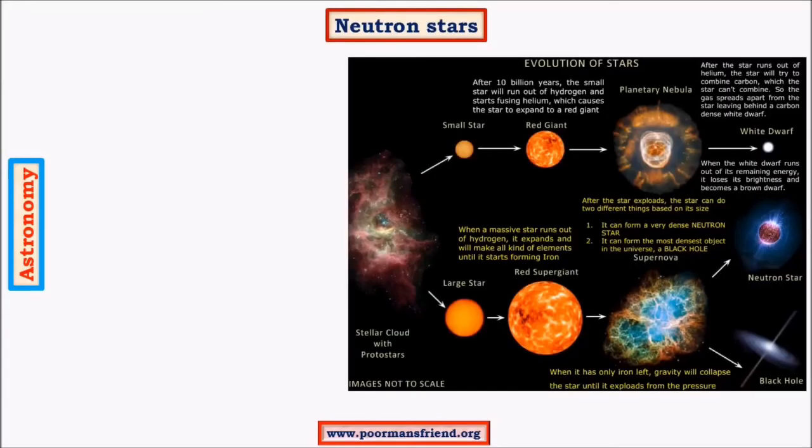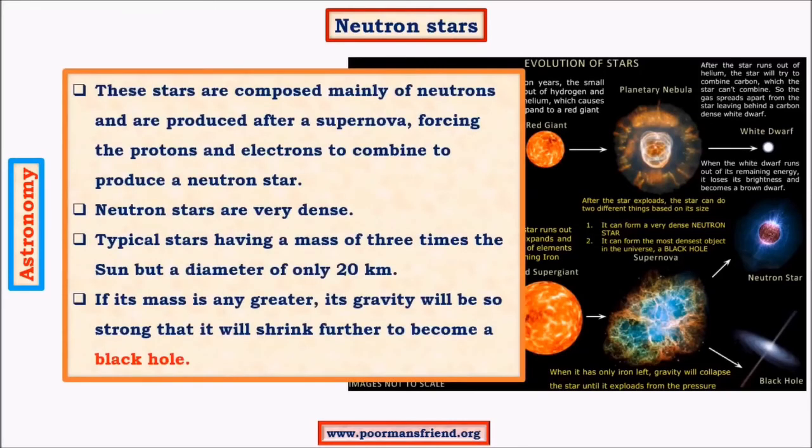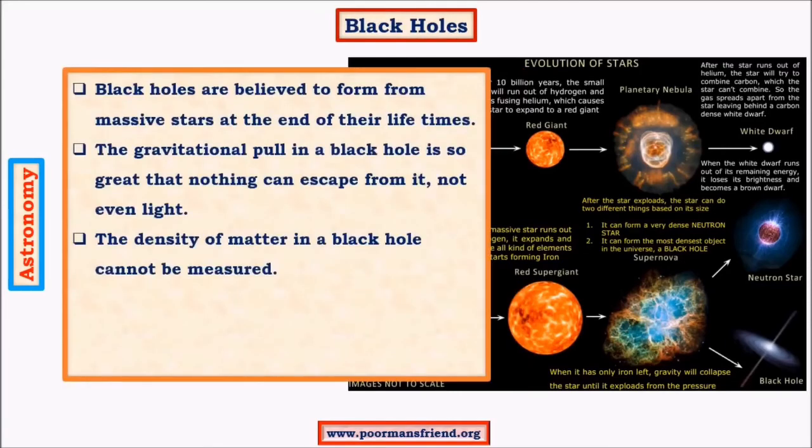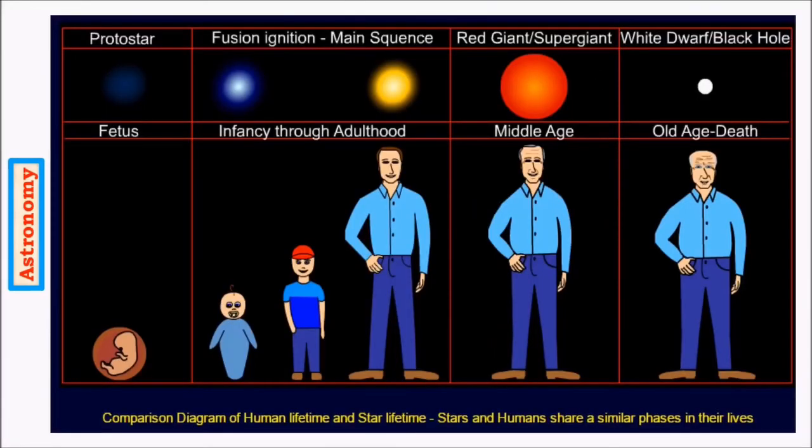So we have seen what is a neutron star. A neutron star is a very dense star formed by the combination of electrons and protons into neutrons. Black holes are the densest objects. They are the most mysterious objects in the universe. What exactly happens after a black hole sucks in a lot of matter is not known. To easily remember these concepts, it is important to make comparisons.